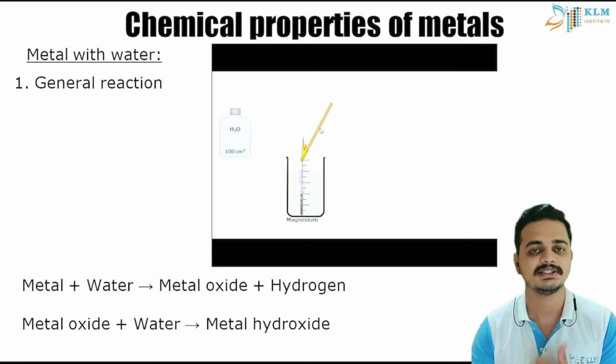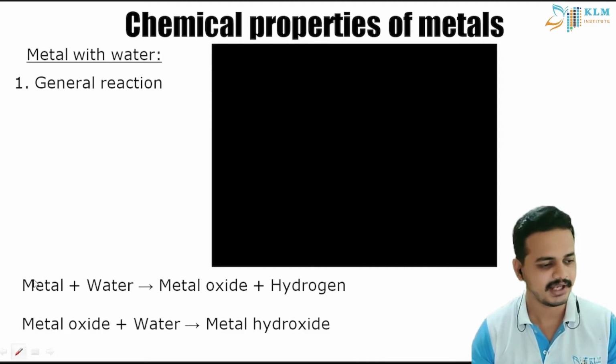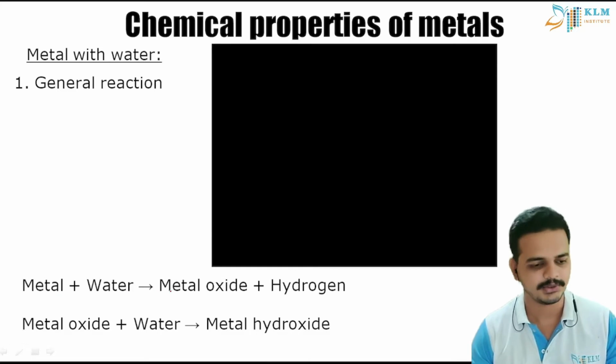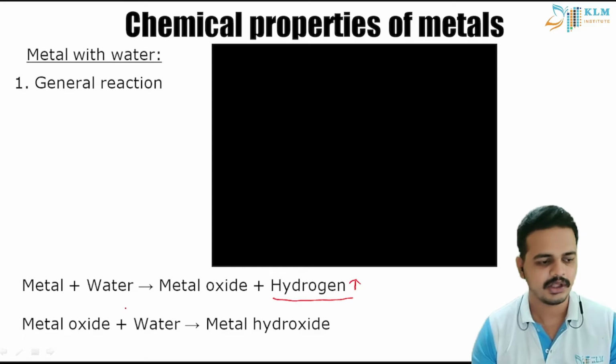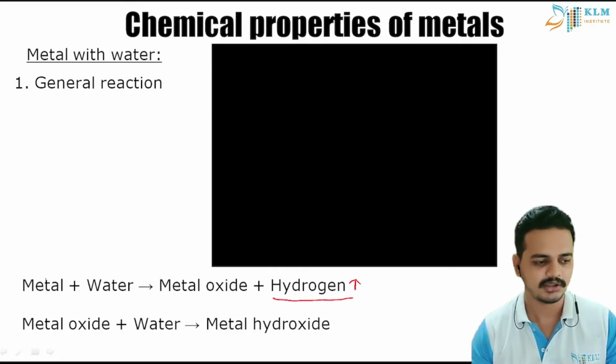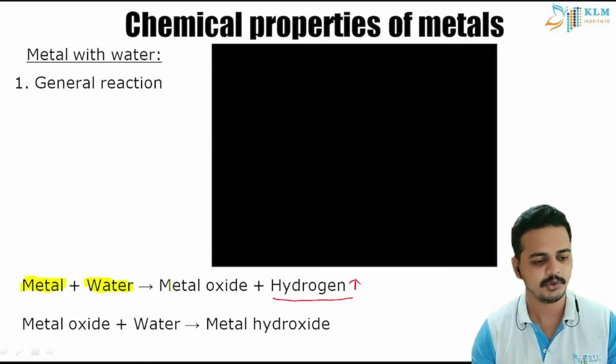So what does this suggest? It suggests that the gas which is forming, we can conclude, is hydrogen. You can see here, hydrogen gas is liberated. Metals in water: what happens when you add metal to water? Here, metal plus water gives you a metal oxide. That is, we are getting MgO.